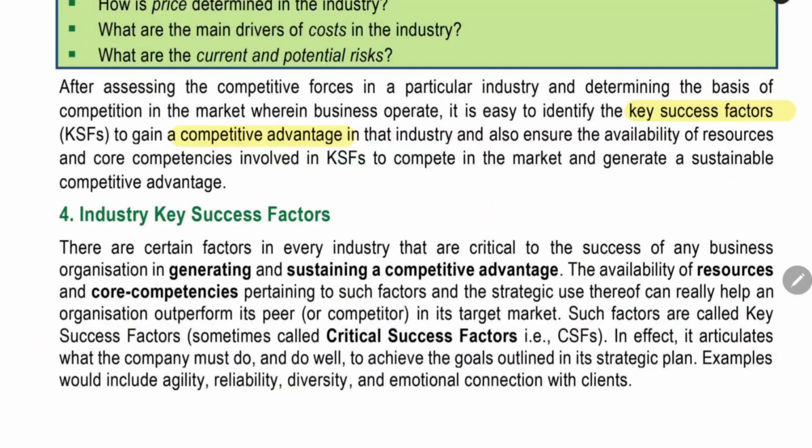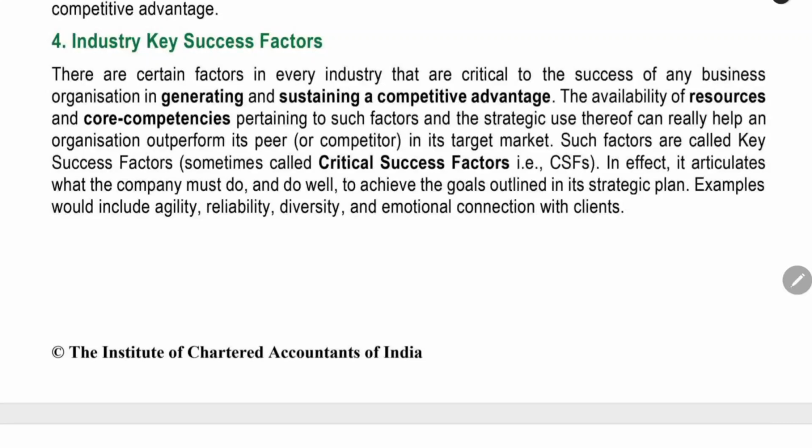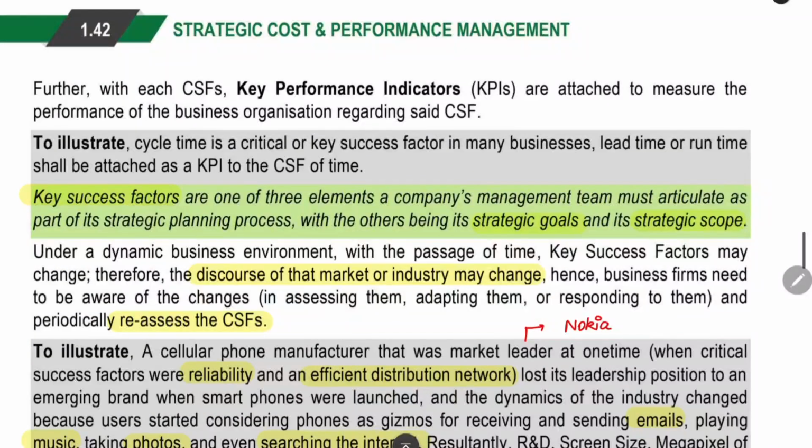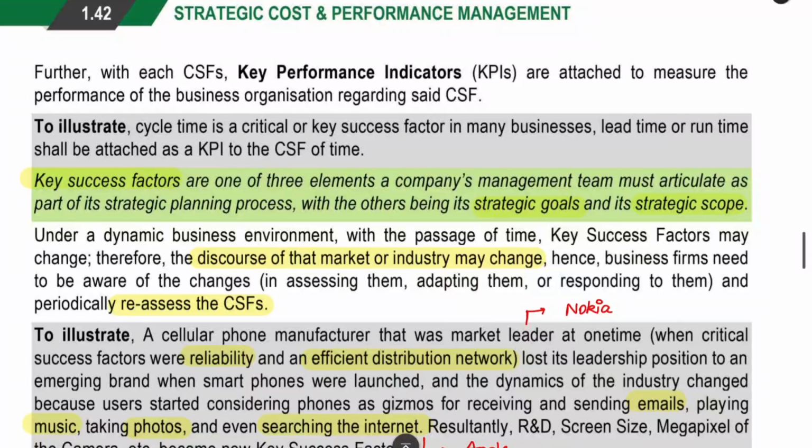Next, we are going to see key success factors also. They will also help us obtain a competitive advantage. They are also called critical success factors. Now we can see them one by one. Key performance indicators are attached to measure the performance of the key success factors. The aim of the management is to achieve the key success factors. They will be the goals and give the scope of the organization. We have to keep the key success factor at a very favorable level. That will be good for the organization. That is the basic idea.